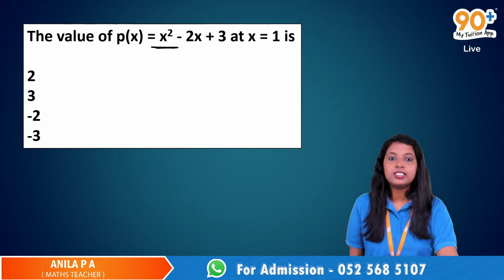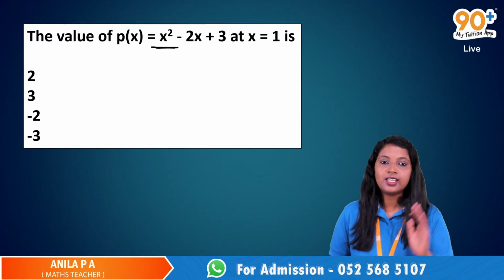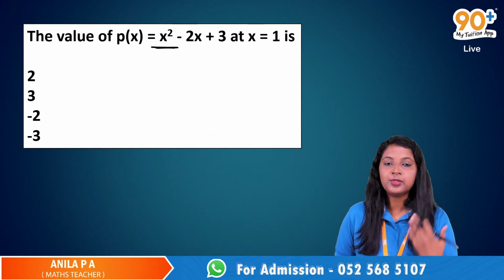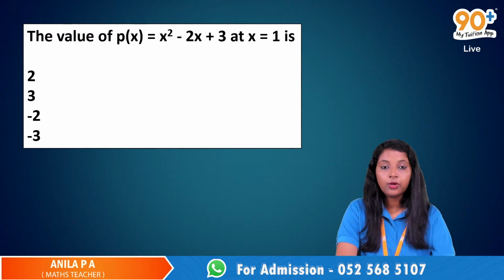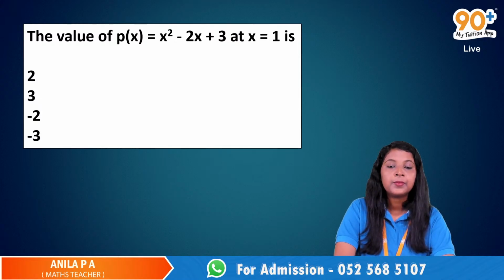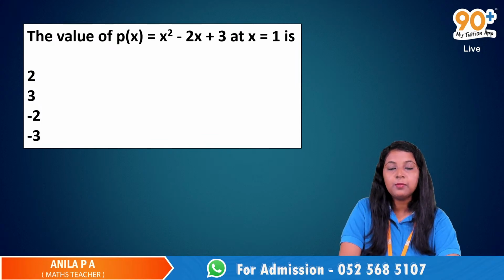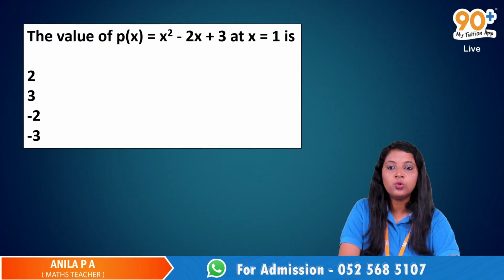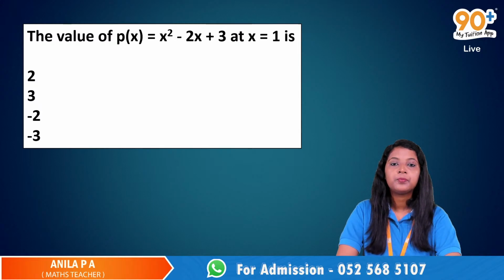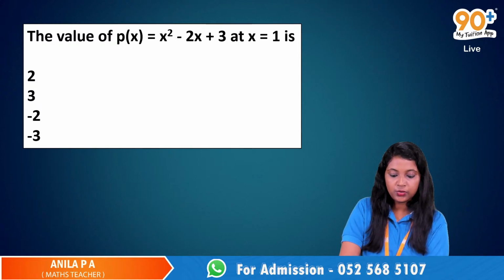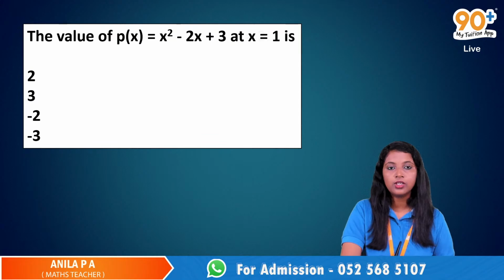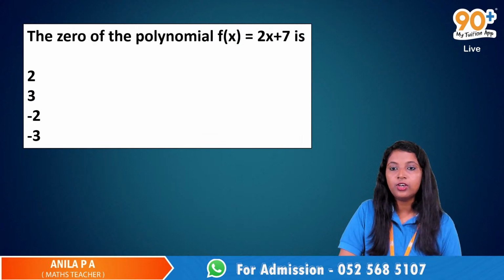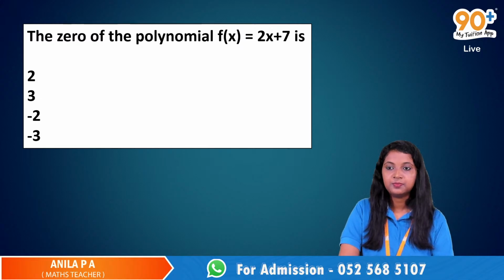Yeah, so these were the questions. The value of P of X at X squared. Still you are finding it difficult or unable to get the link, just listen here. This is the first question. Just write the answers in a sheet of paper. Then later you can cross check the answers. The value of P of X is equal to X squared minus 2X plus 3 at X is equal to 1 is 2, 3, minus 2, minus 3. I got 10 out of 10. Very good. Then the second question. Now the 0 of the polynomial.